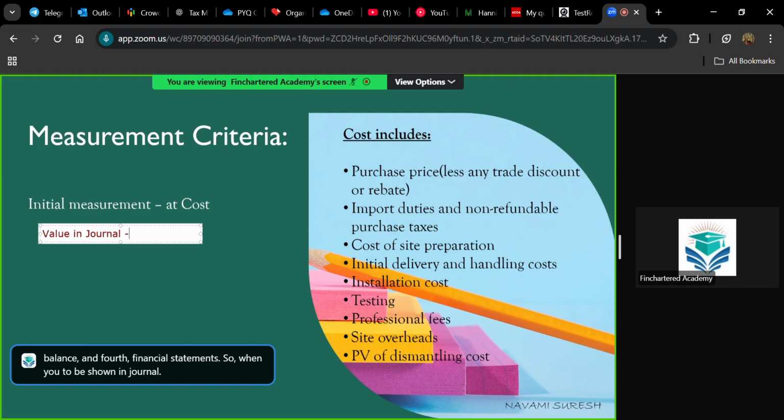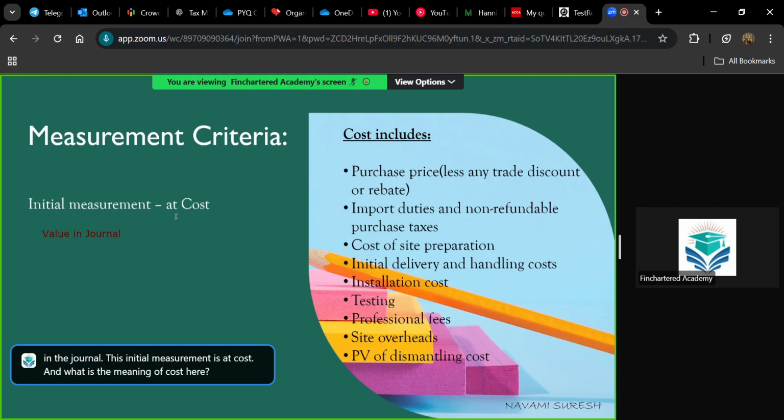So the value to be shown in the journal on the initial date, at the date of acquisition. Suppose you are purchasing an asset in August and you're preparing statements as your year end is 31st December. As on August, when you bought this asset, what is its value? That is the initial value. This is the initial value to be recorded in the journal. This initial measurement is at cost. And what is the meaning of cost here?